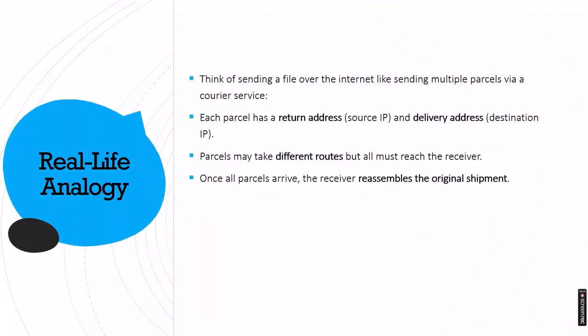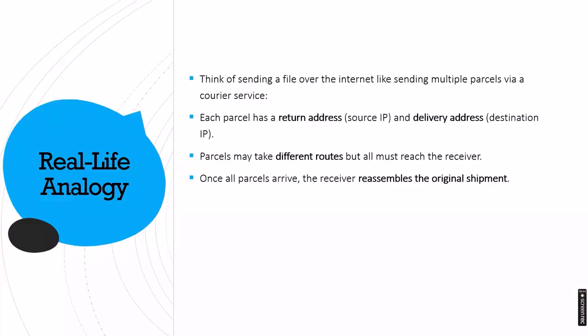At last, there is a real life analogy to understand how internet protocol works. Think of sending a file over the internet like sending multiple parcels with the help of a courier service. Each parcel has a return address, the source IP, and a delivery address. Obviously, there will be a return address from where the parcel is being sent, and there will be a delivery address where the parcel will be delivered. The parcel may take different routes. As we discussed, the section of routing comes here. Parcels may take different routes, but all must reach the destination. Even though we send delivery in chunks or parts, if our delivery address is the same, all the chunks or parts will be delivered at the same address. Once all parcels arrive, the receiver reassembles the original shipment.